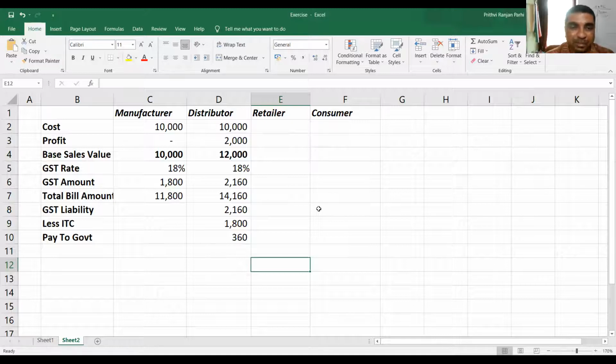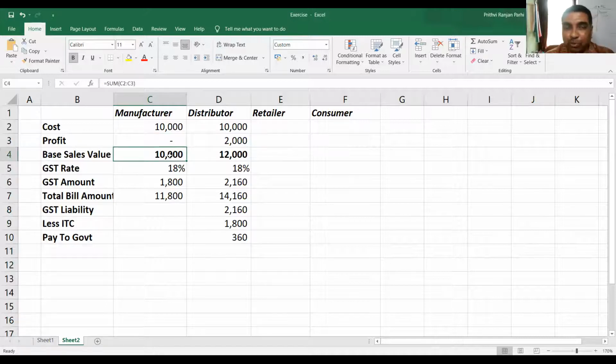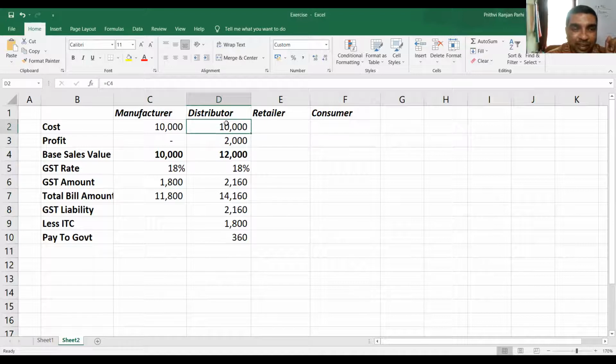Yes or no? Or should I repeat it? So please repeat it. Again, I repeat. Now you see, there was a manufacturer who produces at 10,000 rupees. In the first case we will ignore profit, there is no profit. He's selling it at 10,000 rupees, but when he's selling, he's also charging GST 18%. So his sales value will include another 1,800. So totally his sale bill will be 11,800. And from him, the distributor is purchasing. When the distributor is purchasing, he's purchasing at base price 10,000, but he has paid 1,800. That is his input tax credit.